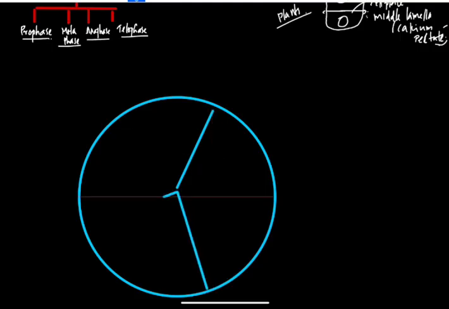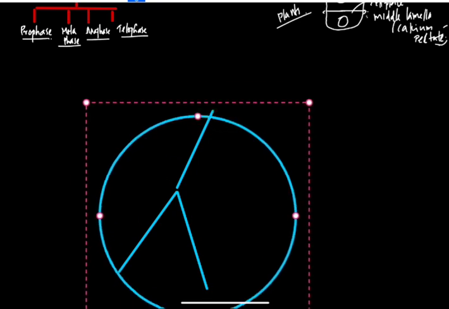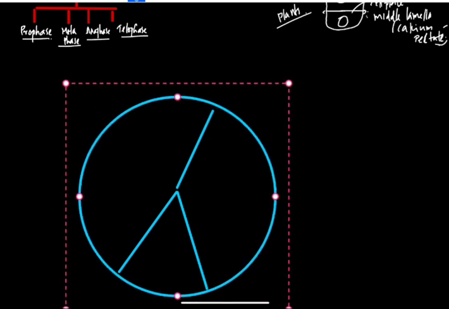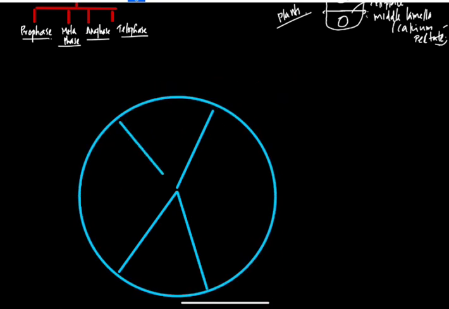Then the S phase. Then the G2 phase. Okay, so these are the phases. The first one is G1, second one is S phase, third one G2, last one is M phase.